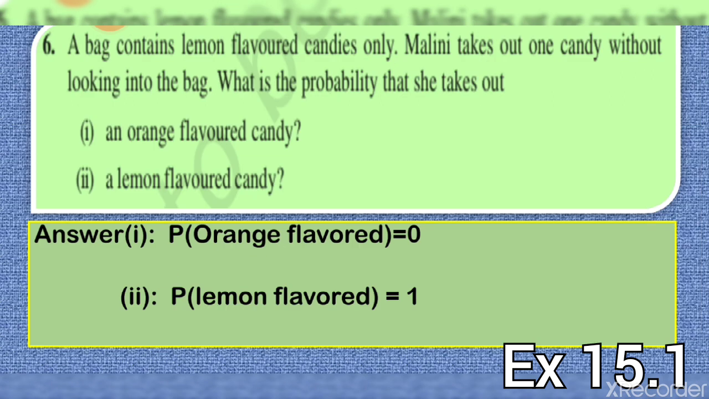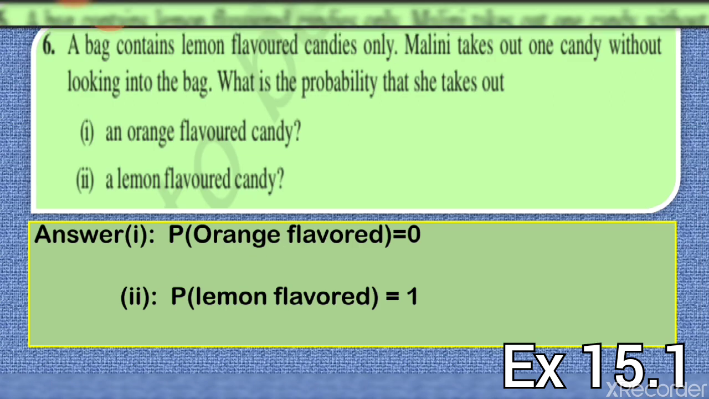Question number 6 is, a bag contains lemon flavored candies only. Malini takes out one candy without looking into the bag. What is the probability that she takes out an orange flavored candy? Now, since the bag has only lemon flavored candy, will there be any orange flavored candy? Obviously no, because this is an impossible event. So its answer is 0.